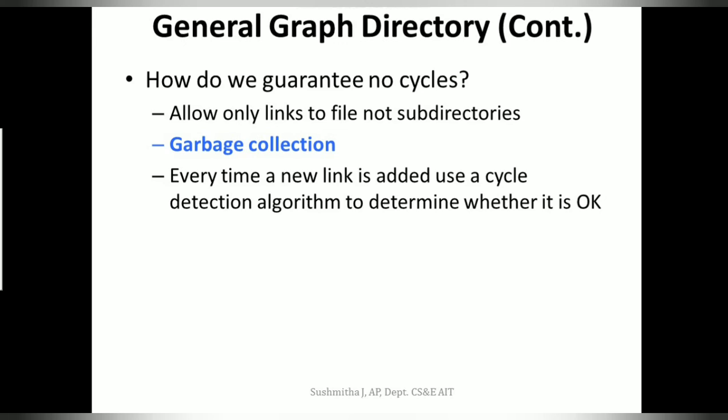In the second pass, it collects everything that is not marked onto the list of free space. By doing this, we are able to delete in the general graph directory and resolve the disadvantage that we had in deletion.